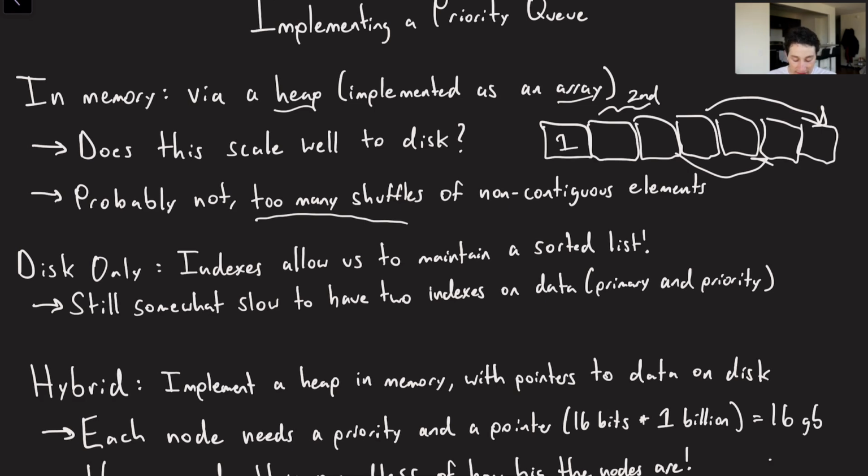So how could we do this on disk only? Well, actually we do have a fairly good way of doing it, which is using a normal B tree or an LSM tree based index. The reason being that we can maintain a sorted list, and because it's a sorted list, we can really easily access the first element. That being said, something like an LSM tree or a B tree based index is still going to be fairly slow, because at the end of the day it is based on disk.